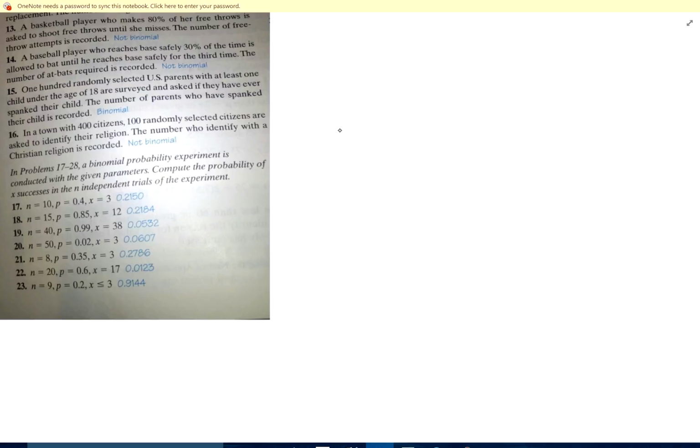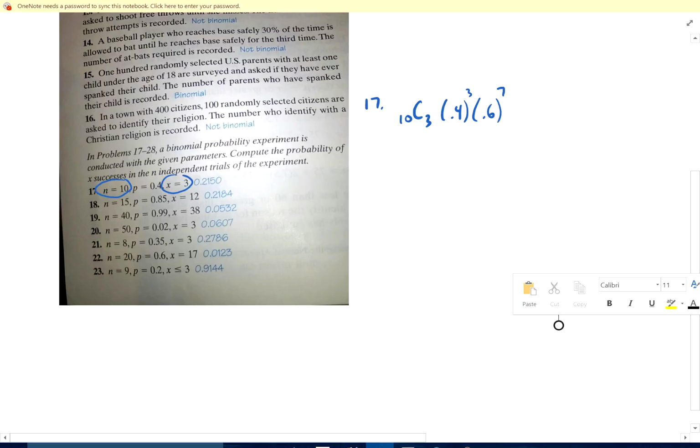Let's see, 17. A binomial probability experiment is conducted. Compute the probability. Okay, so I'm just going to write this out. 17. You've got 10 trials and 3 successes. Okay, so that's going to be 10C3 ways. The probability of success is 40%. We want 3 of them. And failure is 60%, and we want 7 of them. Okay, so that's what we're looking at.